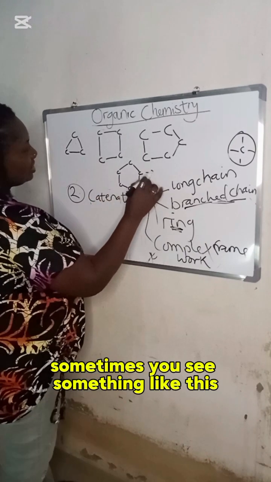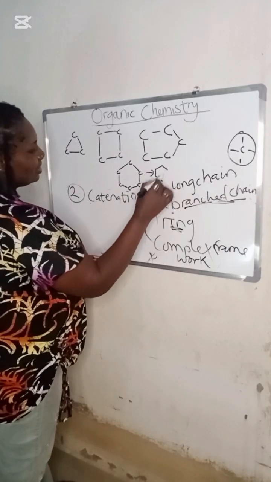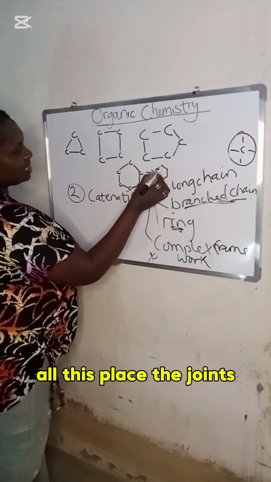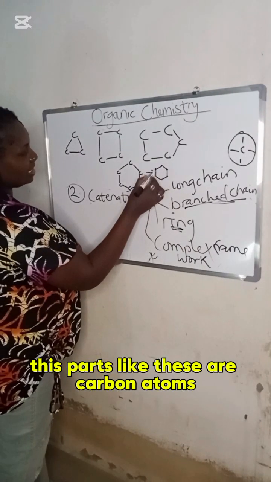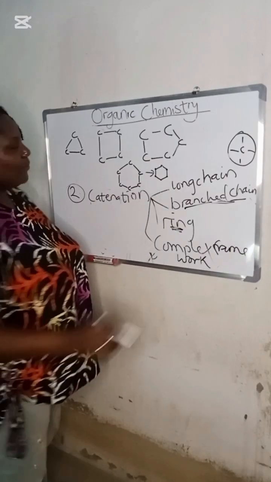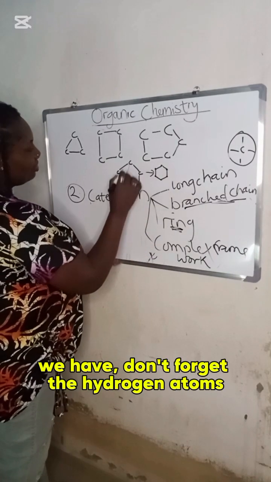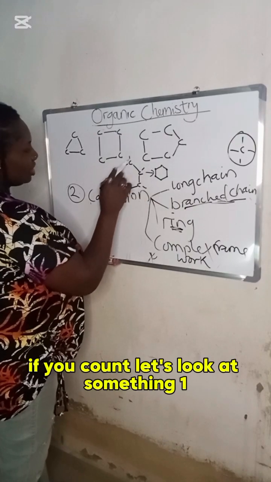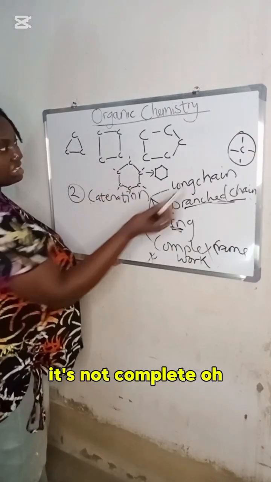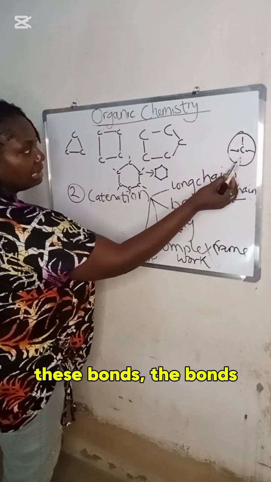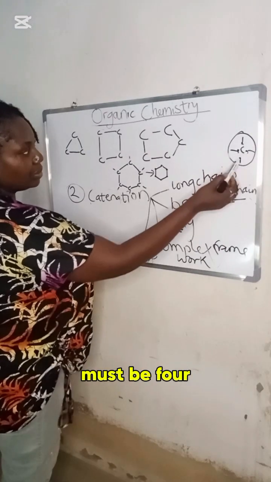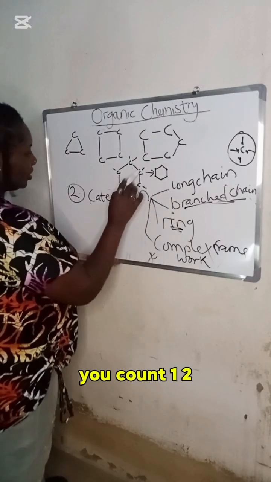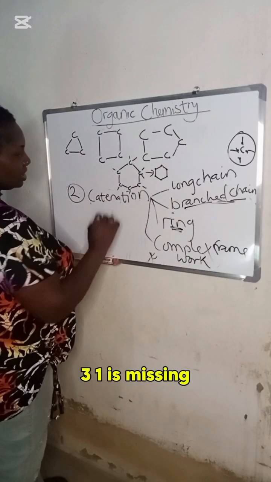Sometimes you see something like this. It's the same thing. All these places, the joints, these parts like this, are carbon atoms. Then, don't forget the hydrogen atoms. If you count, 1, 2, 3, it's not complete though. The bonds here must be 4, so this is just 3. That means there's one hydrogen missing. You count 1, 2, 3. One is missing.